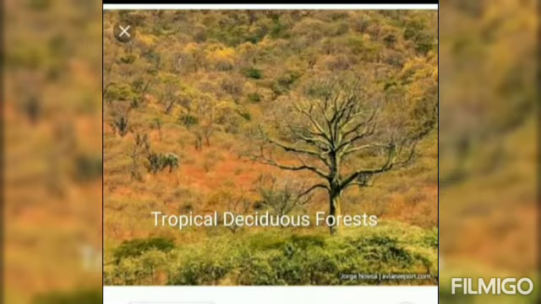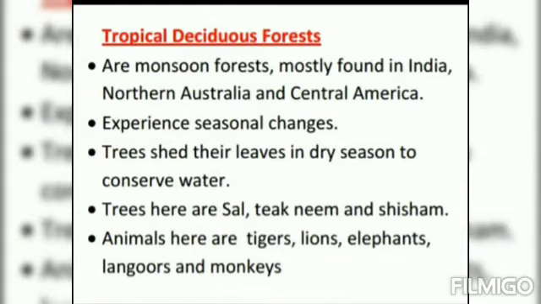Next we have tropical deciduous forest. These are the forests found in India, Northern Australia and Central America. These forests experience seasonal changes. Trees shed their leaves in dry season to conserve water. Trees found here are sal, teak, neem and sesame. Animals found here are tiger, lion, elephants, langur and monkeys.